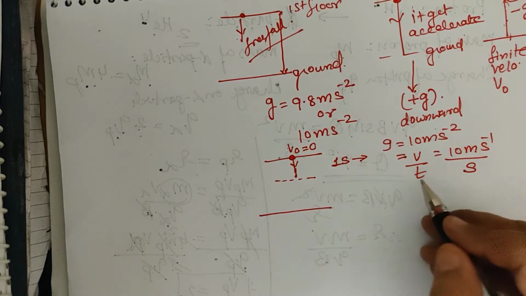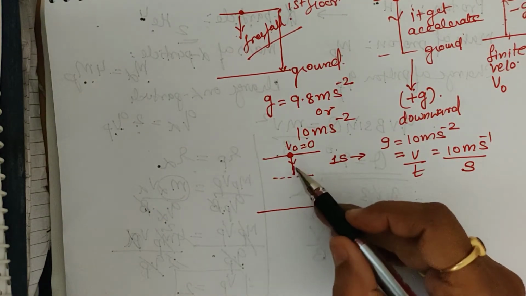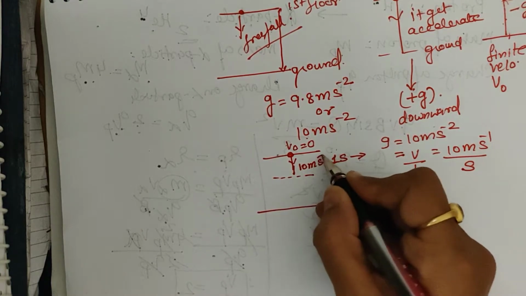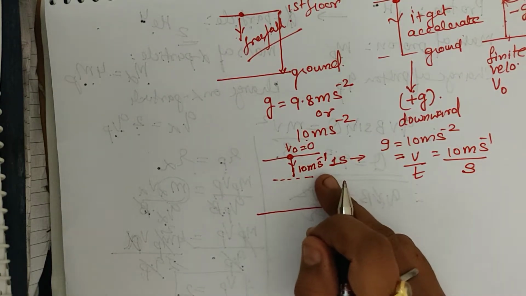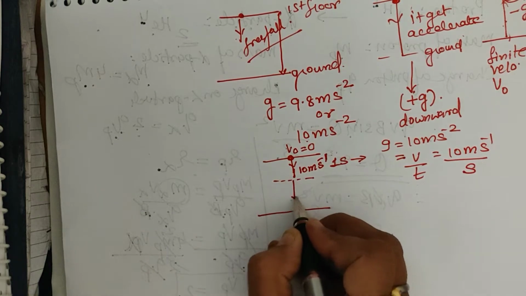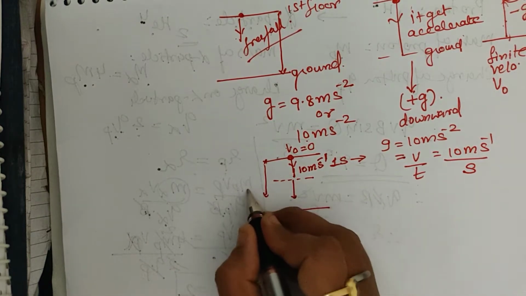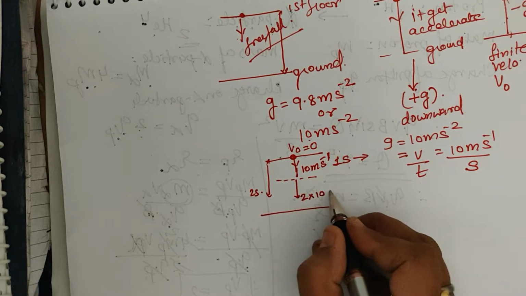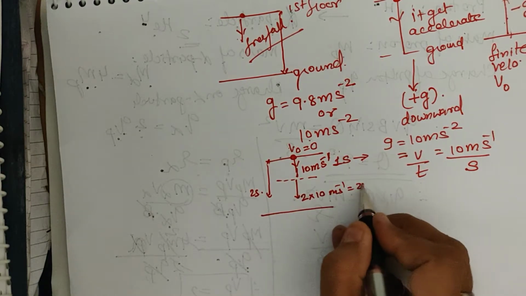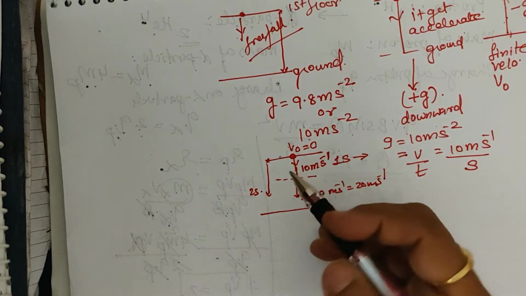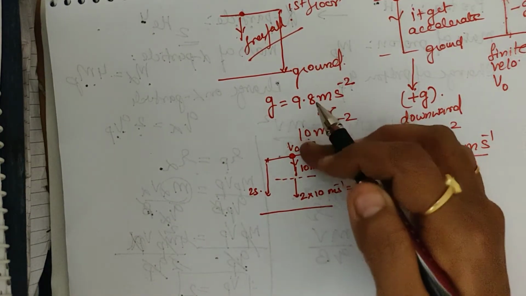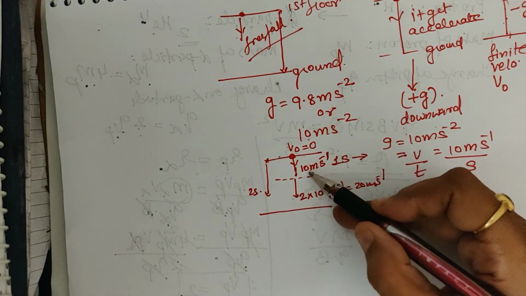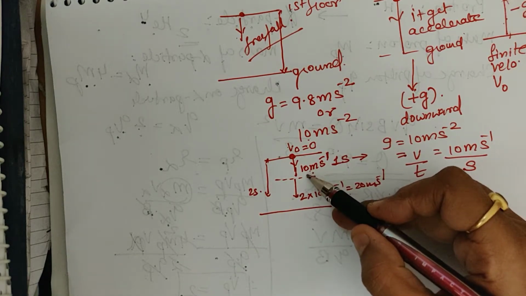It means that when it moves 1 second in the downward direction, its velocity increases by 10 meter per second. In the next second, means in 2 seconds, its velocity is increased by 2 into 10 meter per second, that is 20 meter per second. So during each one second time interval, its velocity increases by 10 meter per second.